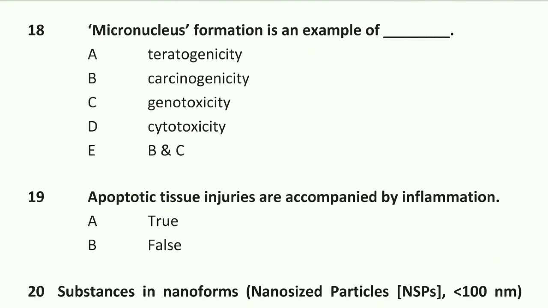Next question: micronucleus formation is an example of genotoxicity. Option C is right.